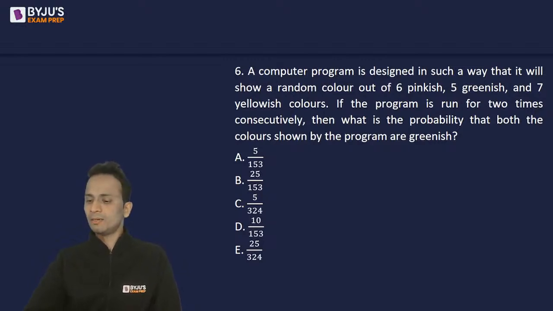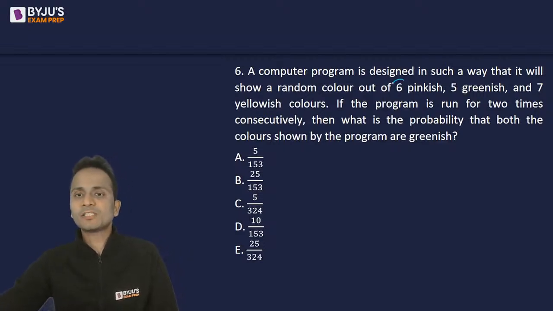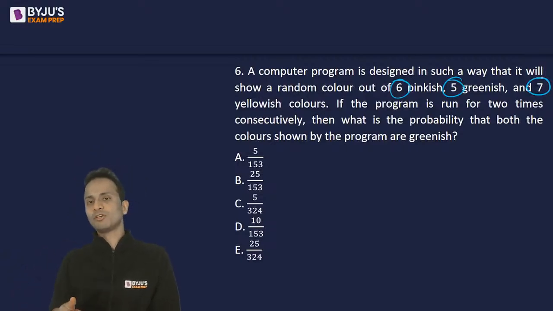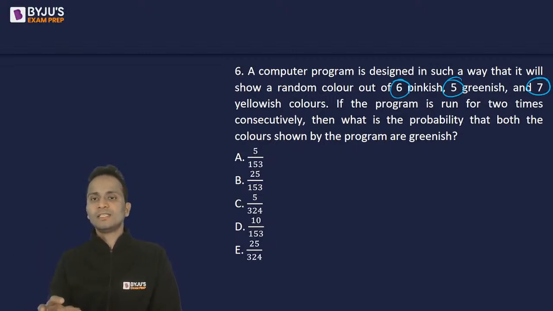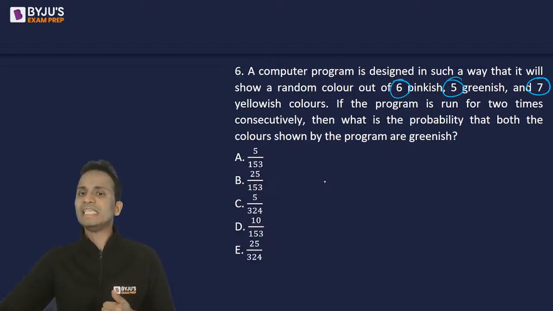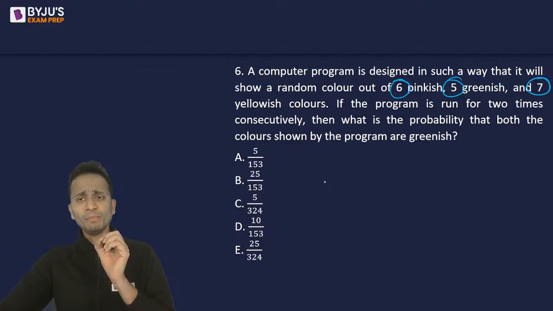Now let's begin with this. Now we have 6 pinkish, 5 greenish and 7 yellowish colors. So total number of colors is 18. Out of 18, if this program is run twice, then what is the probability that both the colors shown by the program are greenish? That means the first color will be greenish. So in how many ways can the first greenish color be selected? It will be 5 out of 18 ways. So this one is sorted, 5 divided by 18.